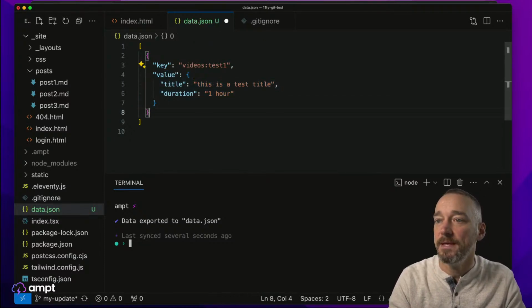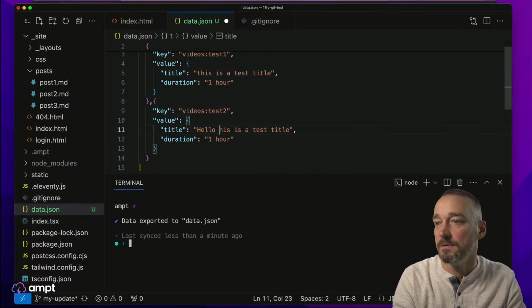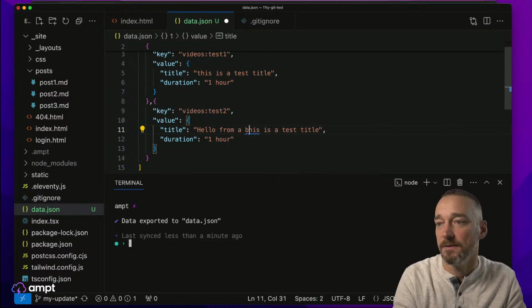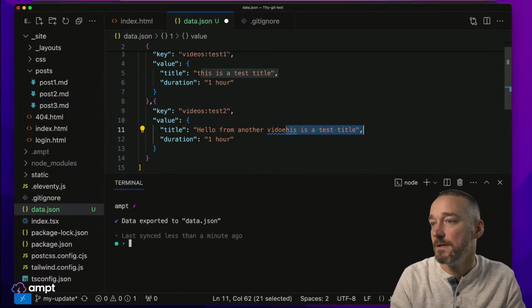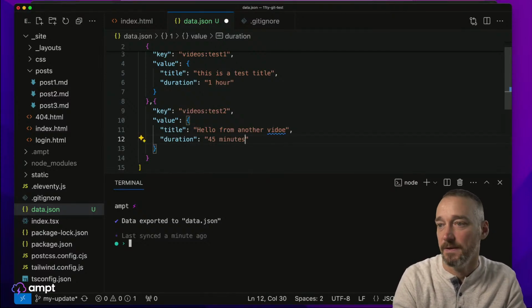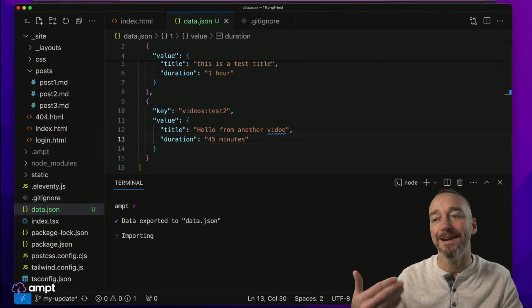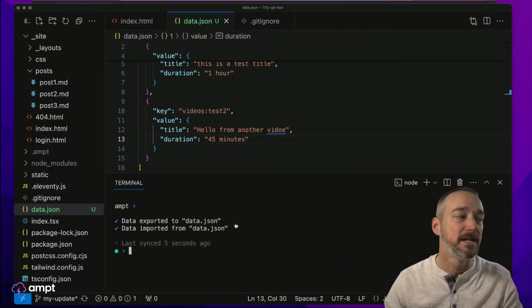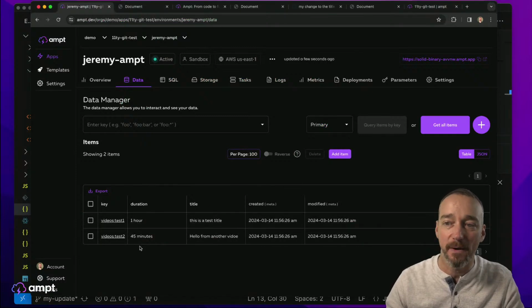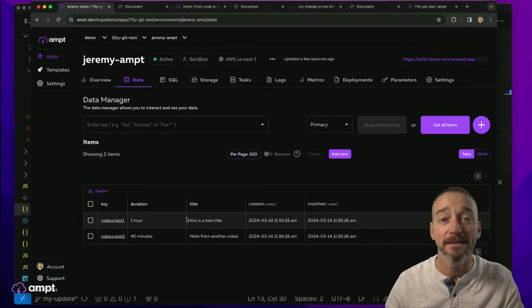And then I'm going to copy this, and I will do videos test 2, and hello from another video. And this one is 45 minutes. Okay, all right. I know that's not super exciting. But the cool thing that we can do here now is that we can just type import, and that's now actually sucked that data into the system for us. So if I get all items here, now I can see that both of those are there, plus the extra information that we added with the duration. Okay, great. That's not super exciting. Well, I think it is.